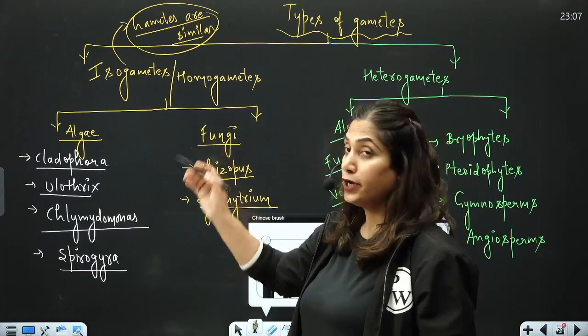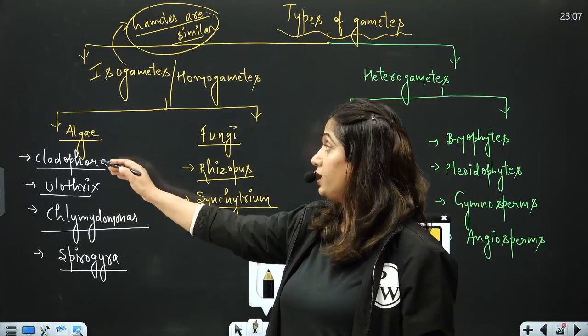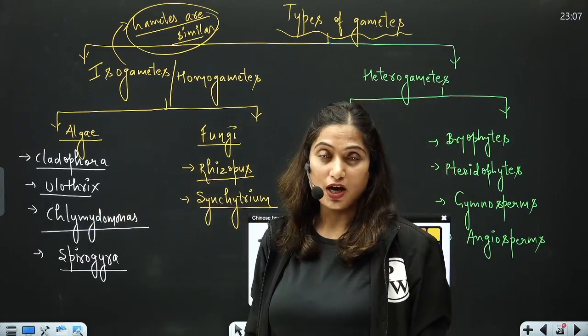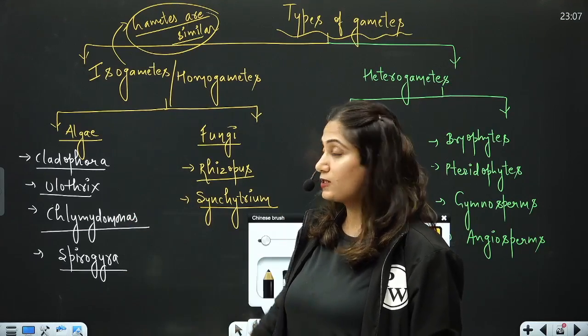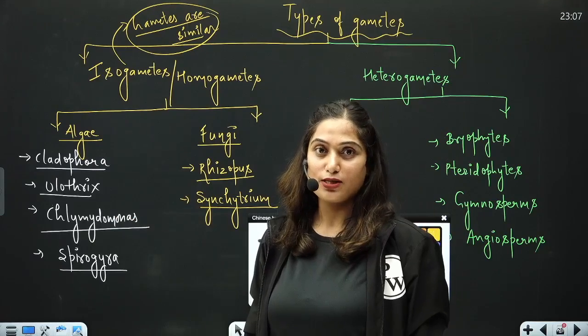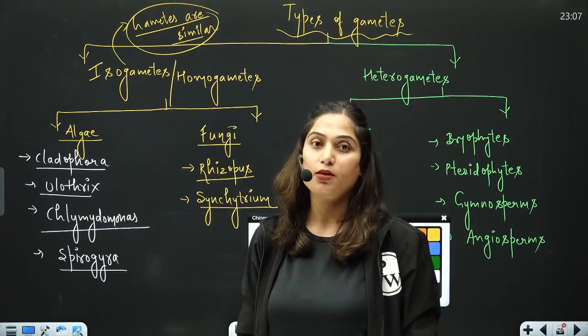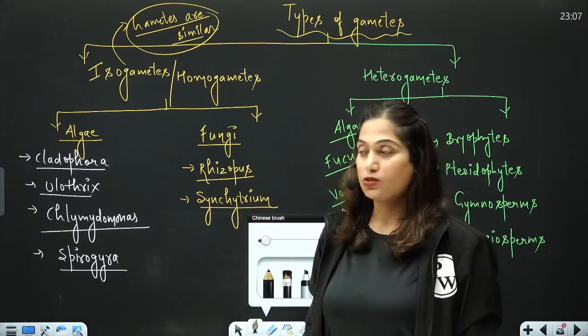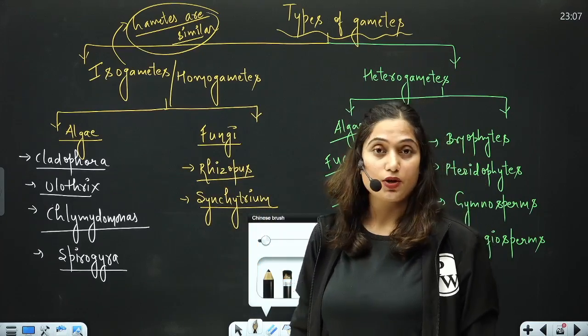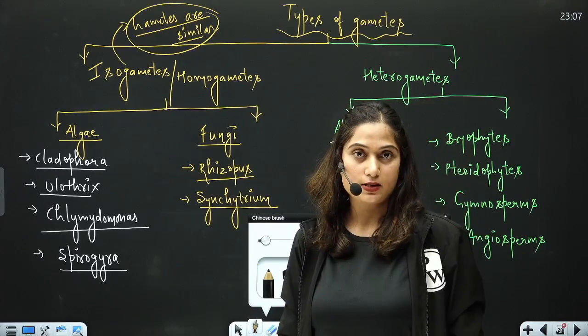And these kind of similar gametes can be seen in case of algae and in case of fungi. Algae: Cladophora, Ulothrix, Chlamydomonas, Spirogyra. These are the 4 examples of algae in which similar gametes are found. And there are certain examples of fungi also, that is Rhizopus and Syncytium, which show similar gametes.